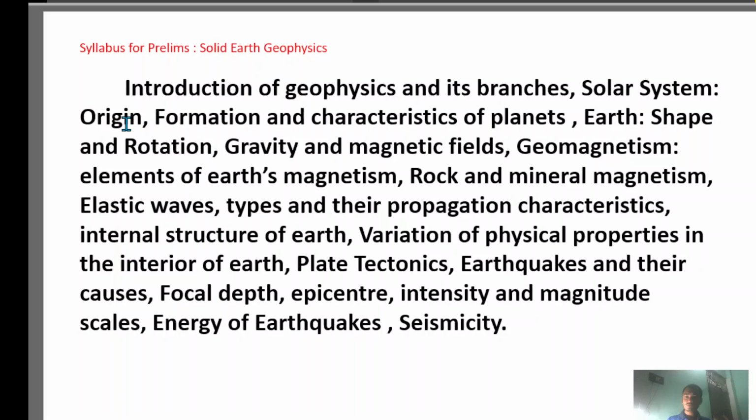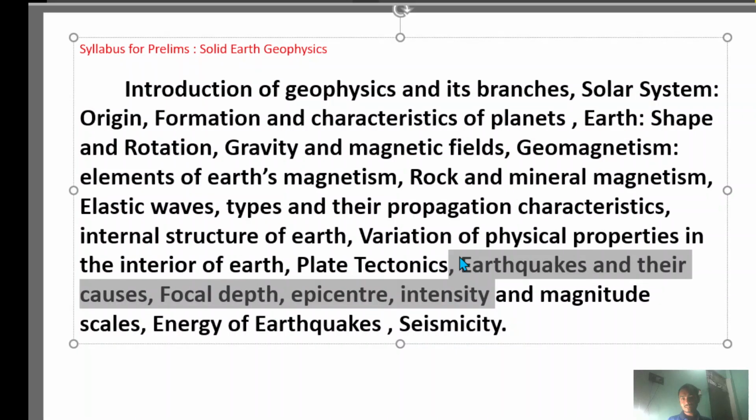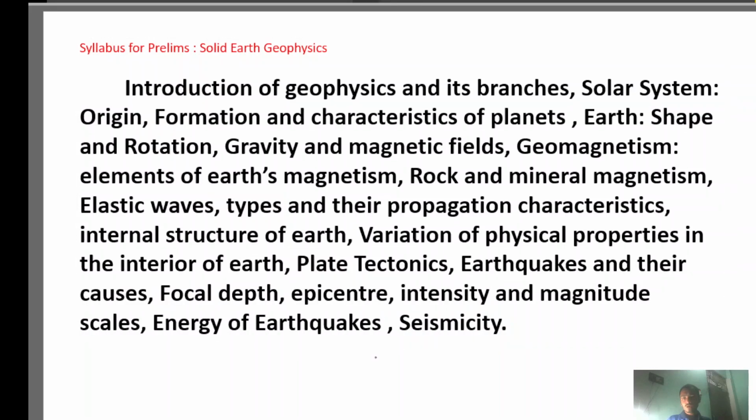Then you study the internal structure of the Earth and the variation of physical properties in the interior of the Earth. There you need to understand plate tectonics, earthquakes and their causes, focal depth, epicenter, intensity and magnitude scales. Then you need to understand the energy of earthquakes and seismicity.